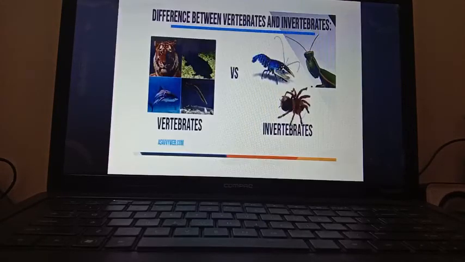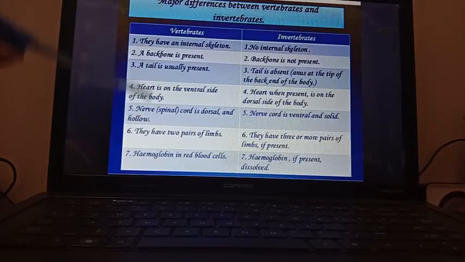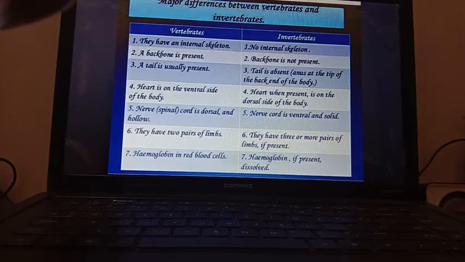Now at last I am going to talk about the differences between vertebrates and invertebrates. Here you can see the major differences between vertebrates and invertebrates. In your book also you can see so many good differences. You can follow that also. So the first column is for the vertebrates and this one for invertebrates. Number 1, vertebrates have an internal skeleton. You know, the vertebral column is present and the endoskeleton is present, formed by bones and cartilages. But for invertebrates, no internal skeleton or endoskeleton is there.